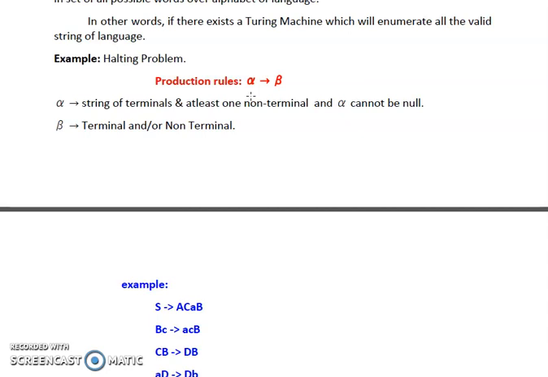In this video, we are going to discuss just about the type 0 grammar. In our next video, we will discuss type 1, type 2, type 3 grammars.